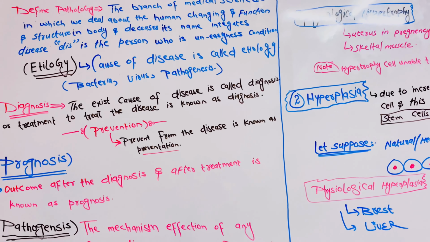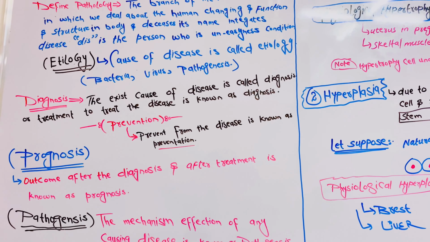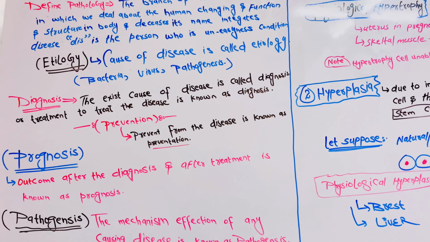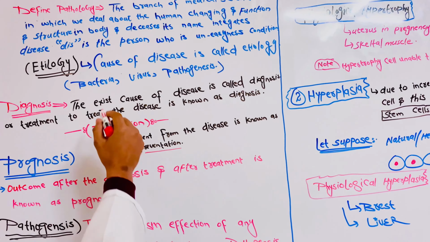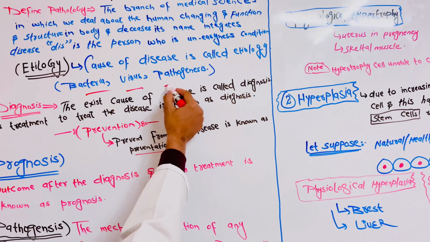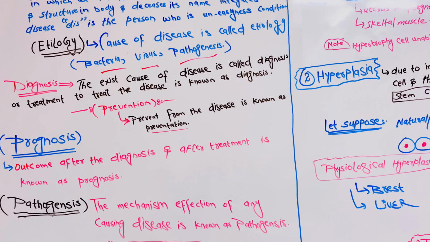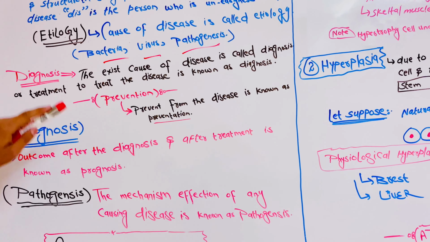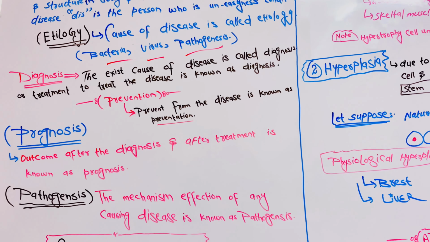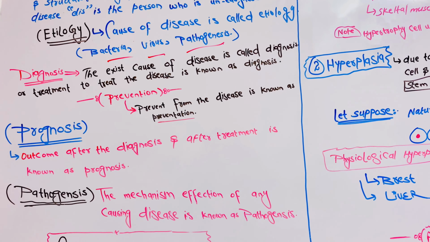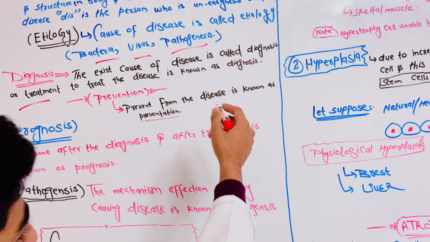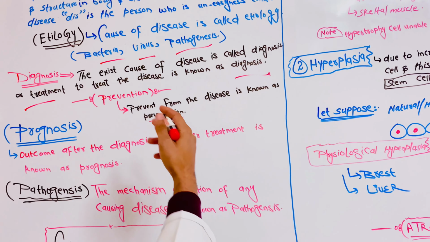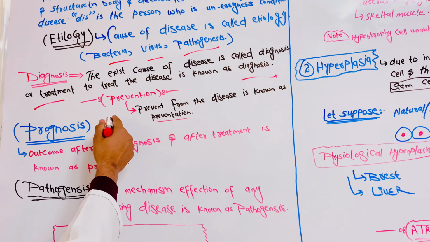Then etiology. The causes of disease are called etiology, and examples of etiology are bacteria and virus. And then next, diagnosis. The exact cause of disease is called diagnosis, or treatment to treat disease. And then next is prevention.